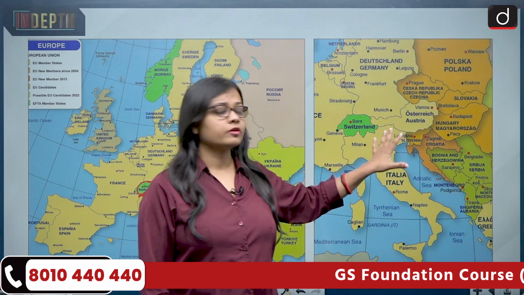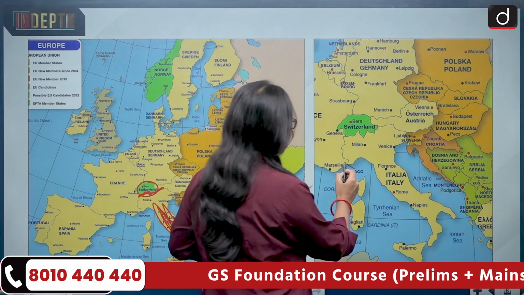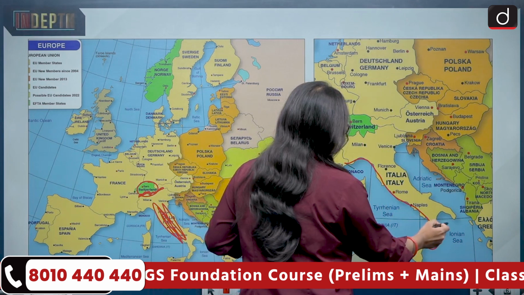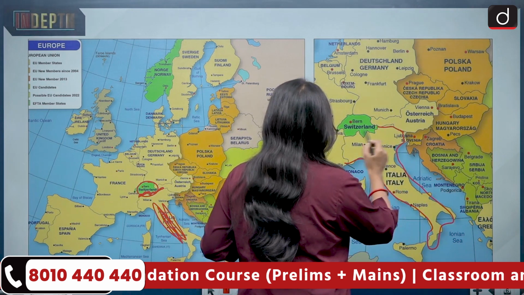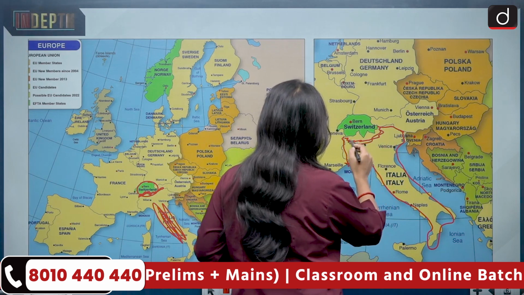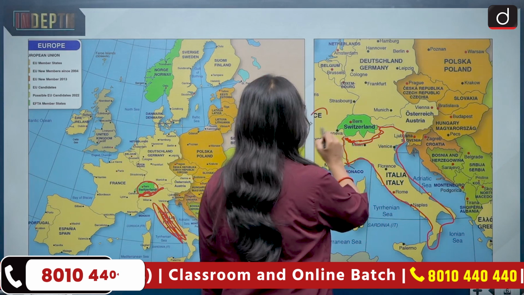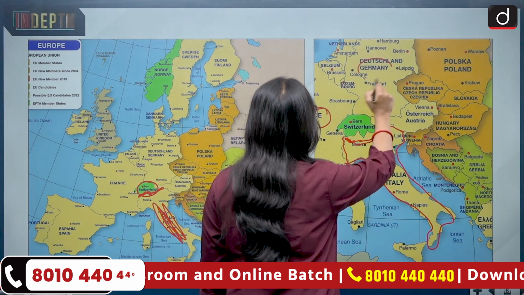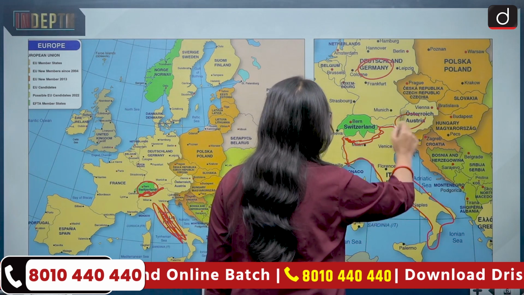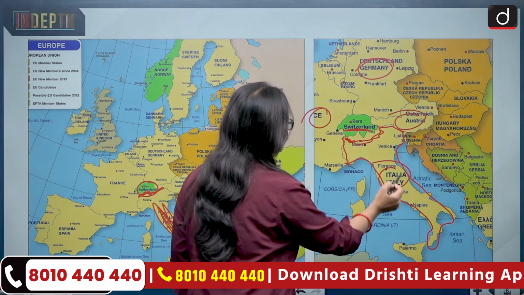Now look at this. We have zoomed in on the map. I think this will be very clear to you. Now this is Italy, and this northern border of Italy is what it shares with Switzerland. Switzerland, on the other hand, is a landlocked country and shares a border with France. Then you have Germany. Then you have Austria. And then you have Italy. So this is Switzerland and this is Italy.